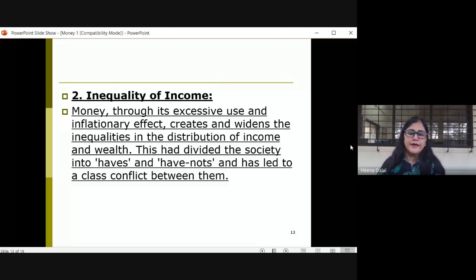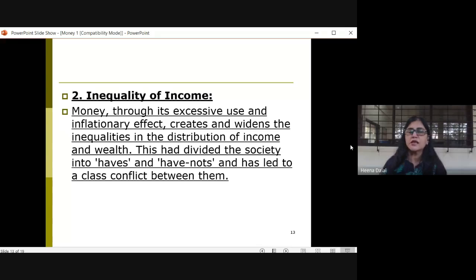The next disadvantage of money is inequality of income. As we saw in the first point, instability leads to inflation and deflation. So what we are seeing in the second point is that excessive use of money and its inflationary effect widens the inequalities in the distribution of income and wealth.